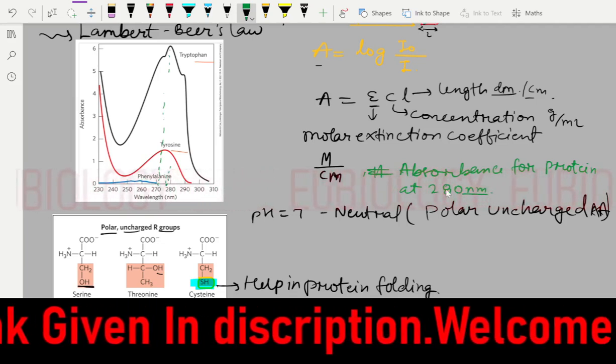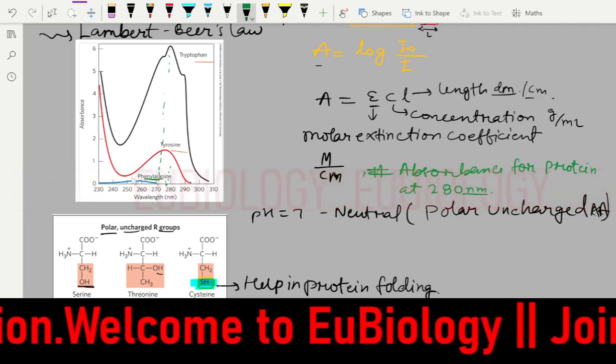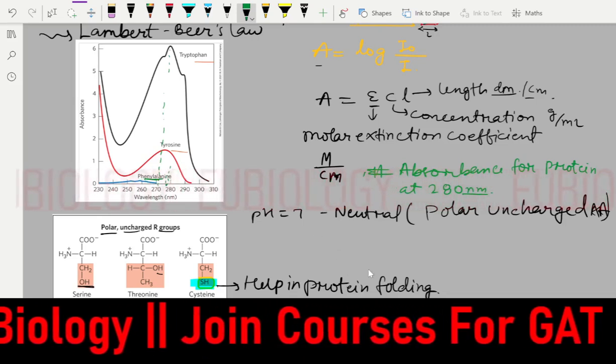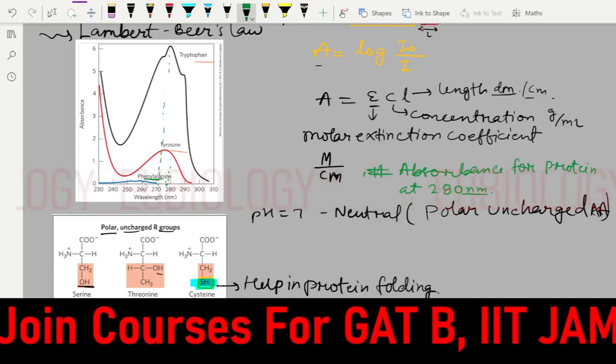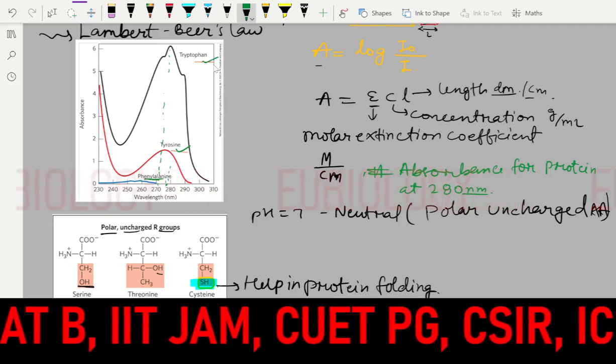We take the absorbance at 280 nanometer, but you will see phenylalanine is not a good absorbent for light, so its graph is very low. But you will see tyrosine is okay, and tryptophan is the best for absorbance.